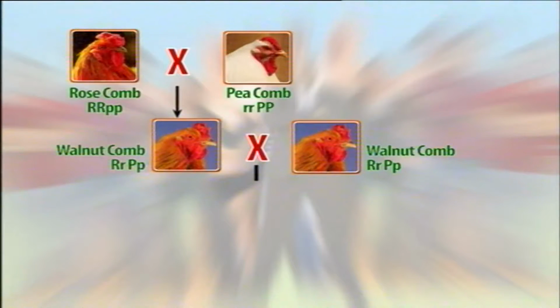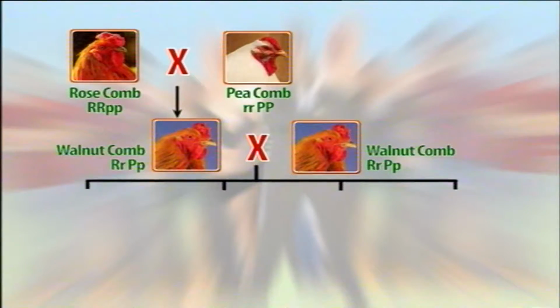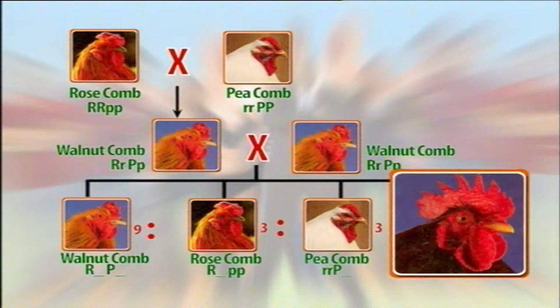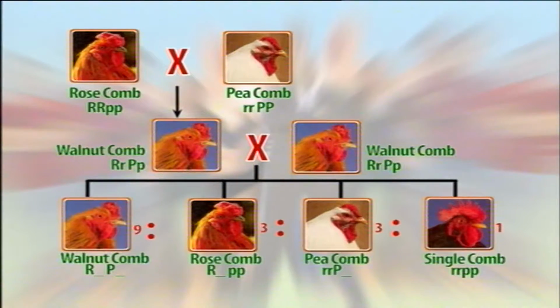When these F1 walnut comb birds were bred together, another fascinating result was observed in the F2. Not only the walnut, rose and pea comb birds appear, but single combed birds also. These 4 types occurred in the ratio of 9 walnut, 3 rose, 3 pea and 1 single. This ratio has not been named because the ratio looks like the independent assortment.